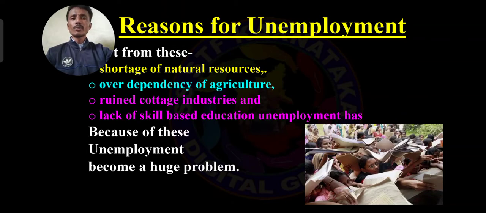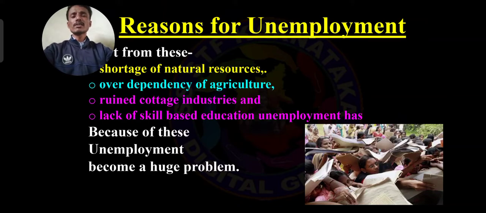So this is all, apart from overpopulation and improved technology. Other problems are shortage of natural resources, over dependency on agriculture, ruin, it means destroying of cottage industries, and lack of skill-based education. Because of this, unemployment becomes a huge problem. You have to write these reasons one by one.